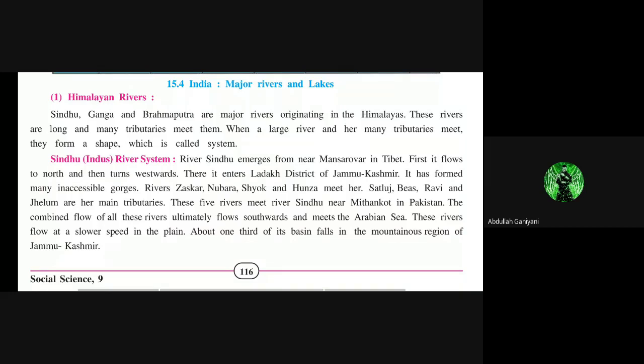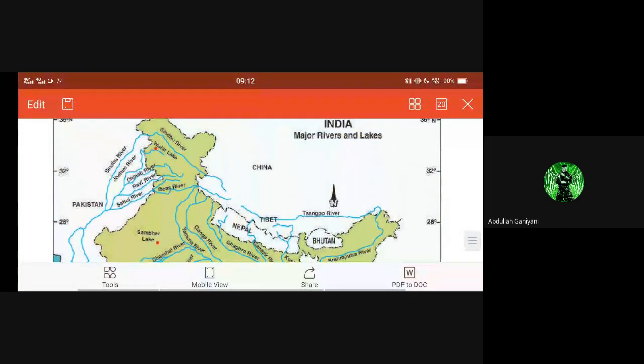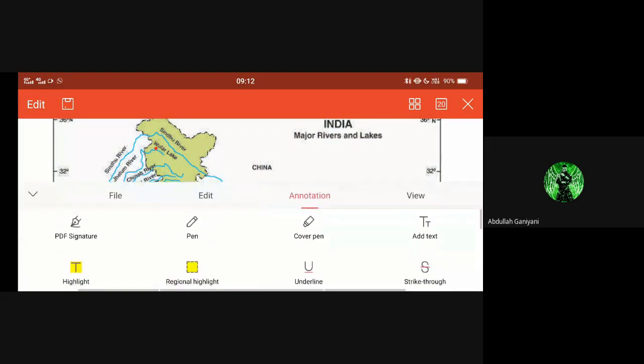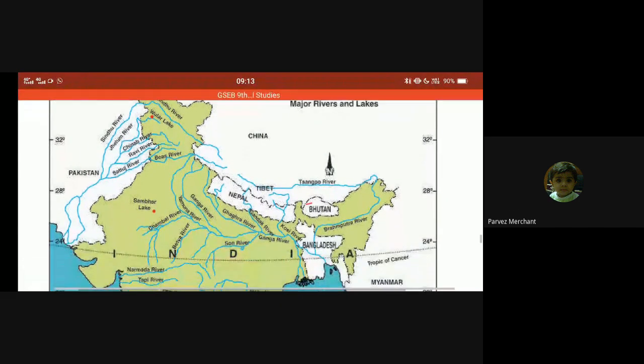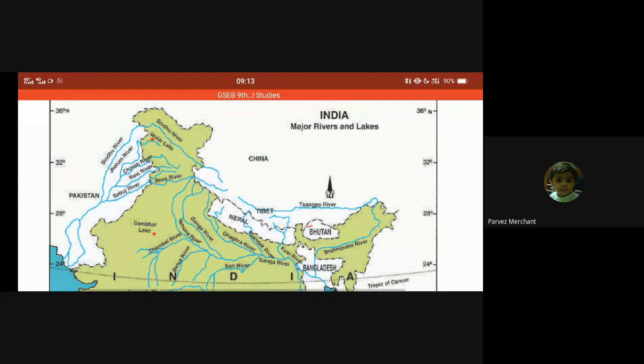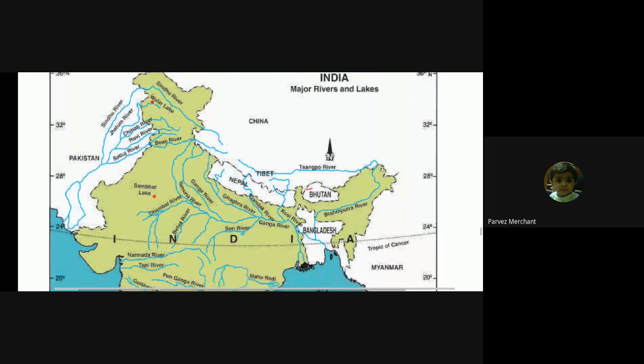Then which are the tributaries of Sindhu River? That is Satluj, Bees, Ravi and Jhelum. I have shown you the five rivers. I will be showing you, it's over here. These are the five main tributaries. So Sindhu River starts from Mansarovar in Tibet, moves to Ladakh in Jammu and Kashmir, and then meets its five tributaries: Jhelum, Chenab, Ravi, Bees, Satluj.